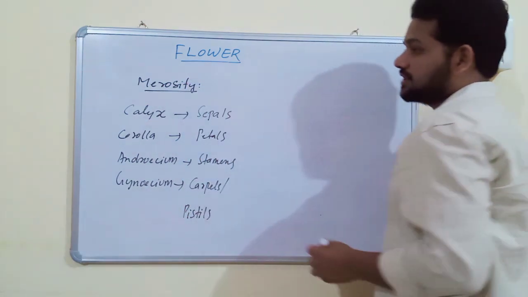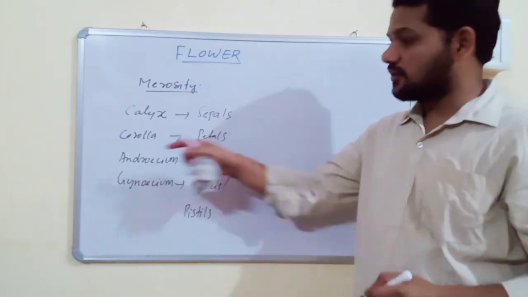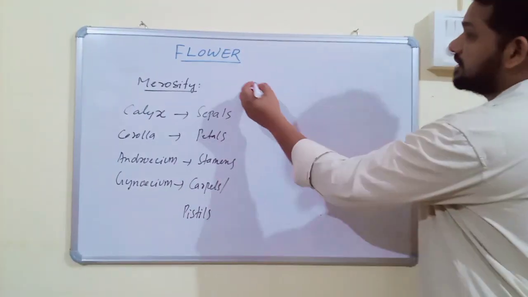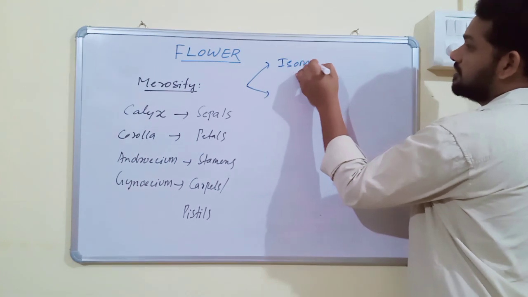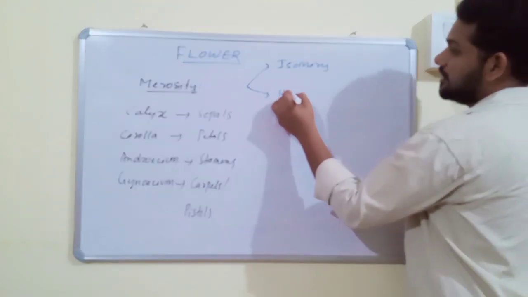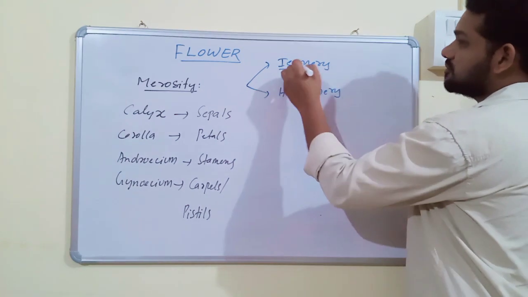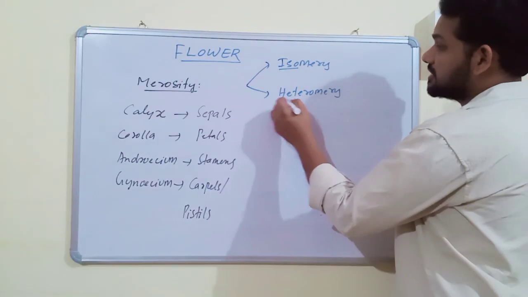And what is merosity? It is the number of floral parts present in each floral organ. Merosity is usually of two types: isomery and heteromery. Iso means similar, hetero means different.